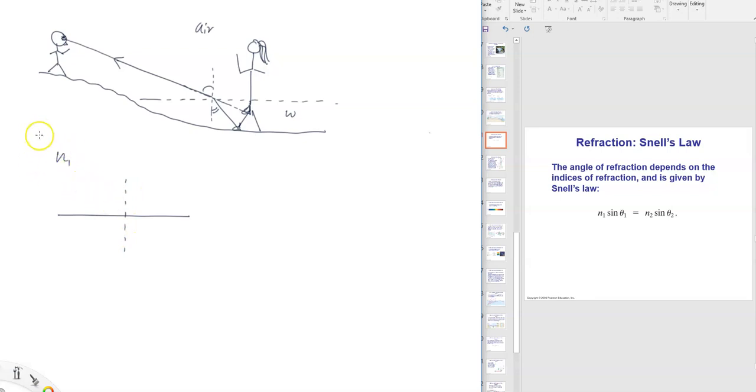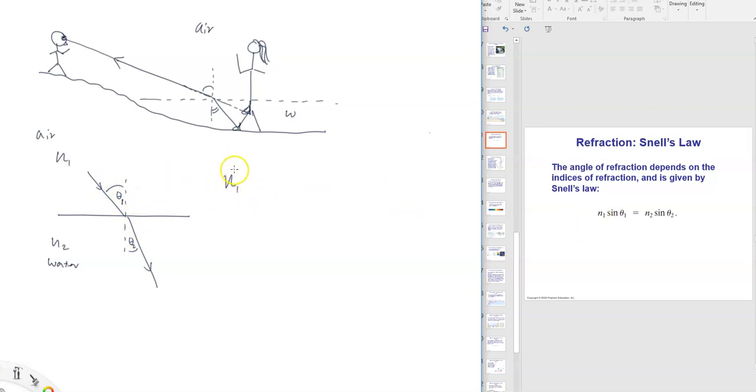N1, in this case, let's say air. Here comes incident light. This is your theta 1, the incident angle, the angle in the first medium. It bends, theta 2, the refracted angle. This is your second medium, N2, which is water. Snell's law says you can connect the two angles according to this relationship.